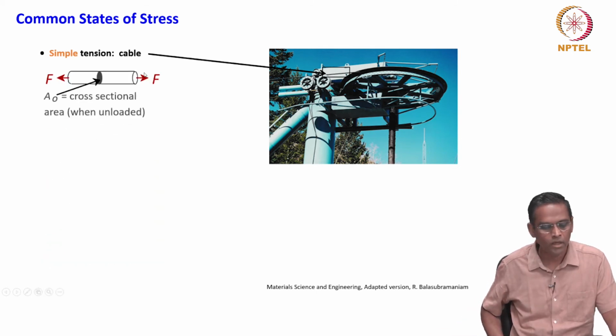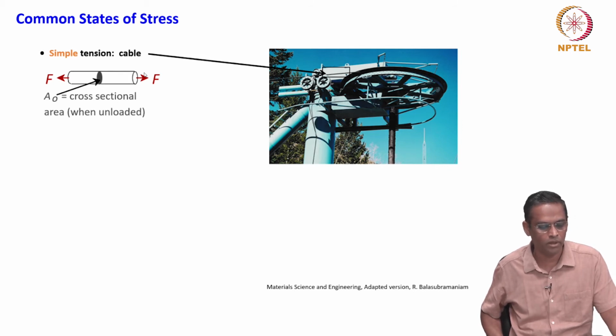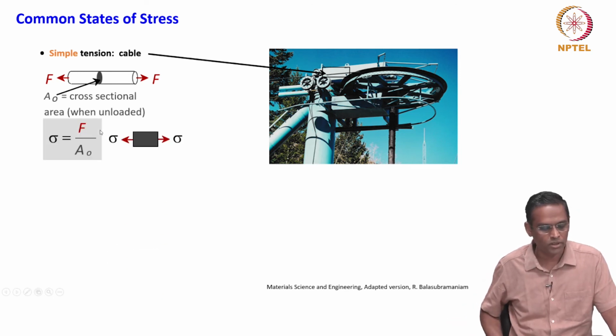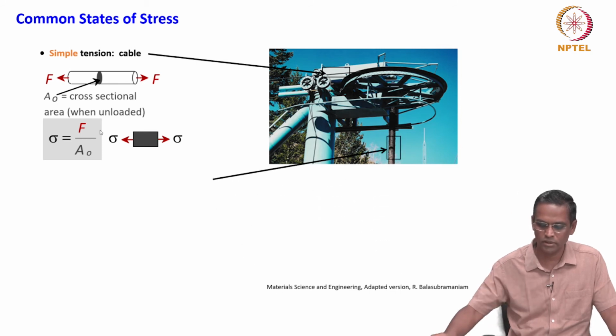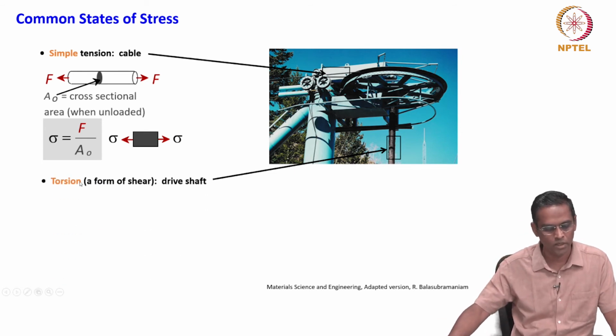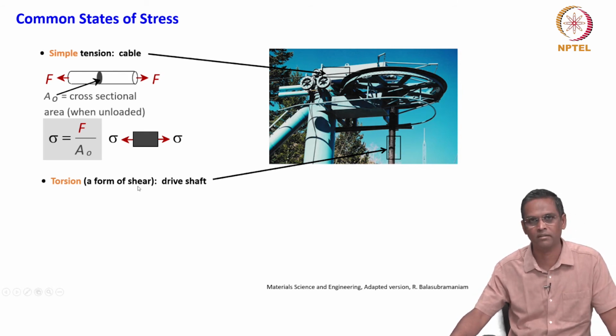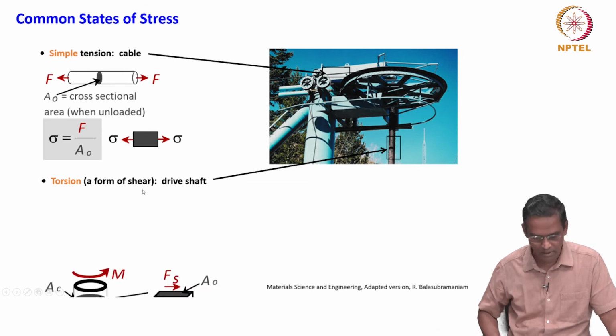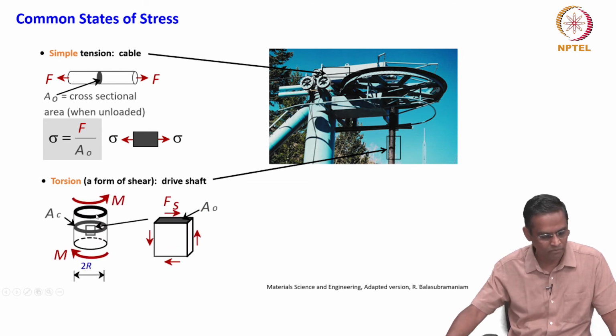Okay. So, this is what we describe as simple tension, and the cable will have a cross section A naught, and we know this very simple expression, sigma is equal to F by A naught, for simple tension. What about this shaft? This rotating shaft undergoes simple torsion, a form of shear. Okay. So, we know now what the shear component of a stress is, right. So, how do we describe them?